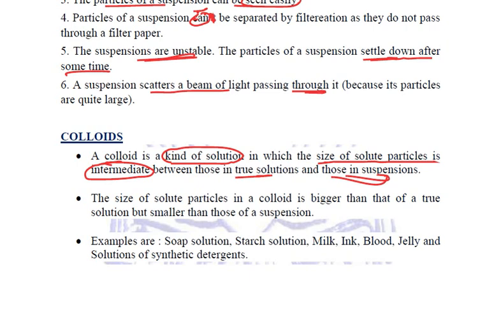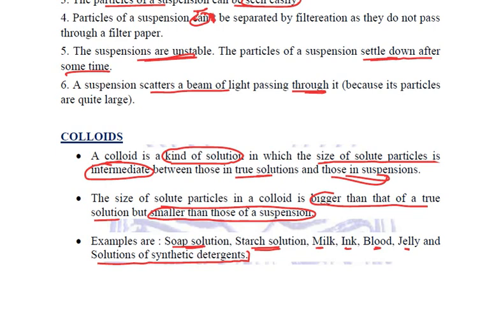Here, the size of the particle is not as small as that of solutions, and not as big as in the case of suspensions. They are intermediate. So the particle size is bigger than that of a true solution but much smaller than that of a suspension. Examples of colloids are soap solution, starch solution, milk, ink, blood, jelly, and all the solutions of synthetic detergents. They are all colloids.